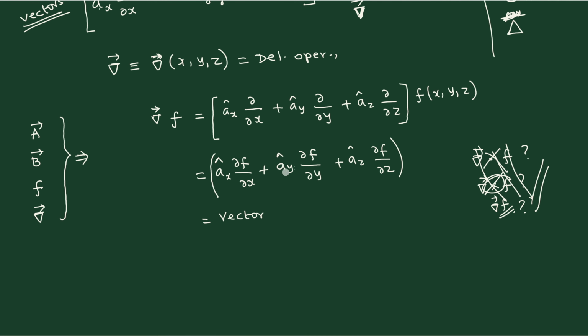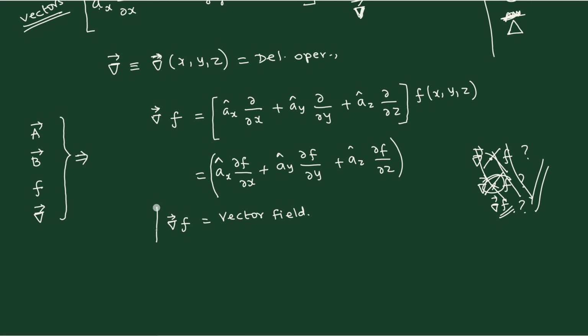However, since the partial derivatives are there, ultimately after finishing the differentiation, the final answer will be a function of x, y, z. Therefore this final simplified expression will be a vector field. Instead of saying that it is a constant vector, we will say it is a vector field, because it's a function. Once you say that it is a vector function, then it is known as a vector field. And on the left hand side, you have this kind of a del operator operating on a scalar.